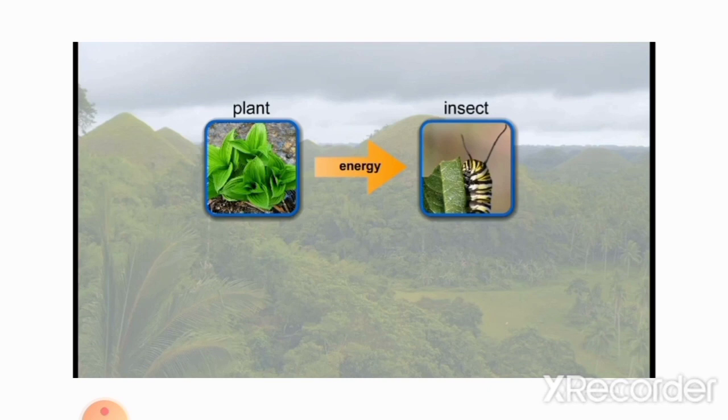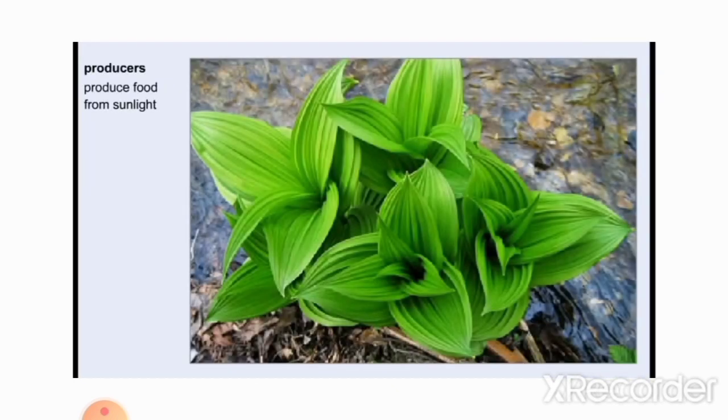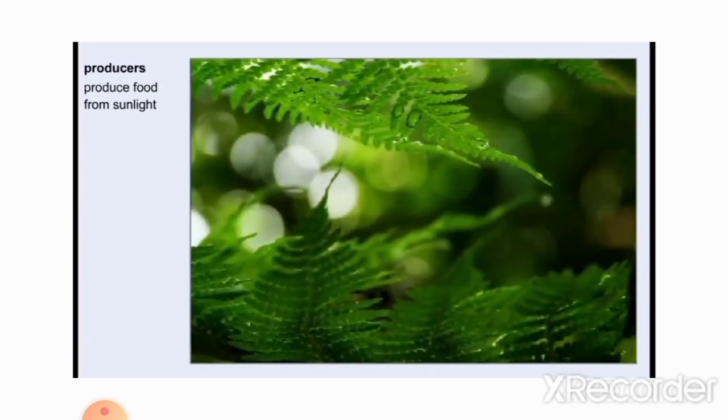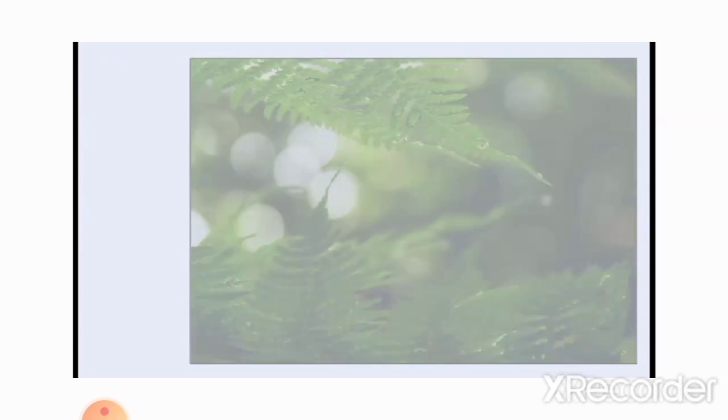We can classify the members of a community according to how they obtain food. Producers produce their own food. Most producers use sunlight to perform photosynthesis in order to make sugar. The producer then breaks down the sugar, much in the same way as animals, to get energy. Plants, algae, and some bacteria are examples of producers.